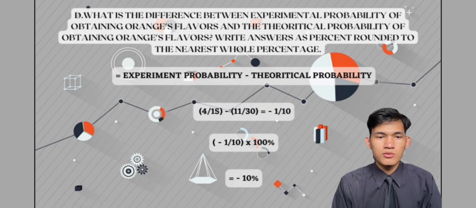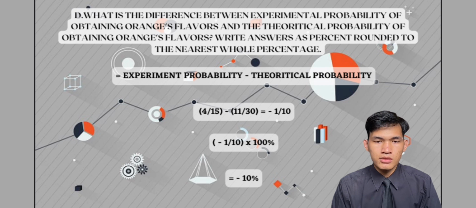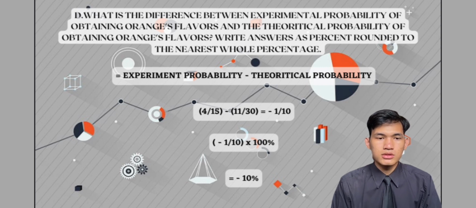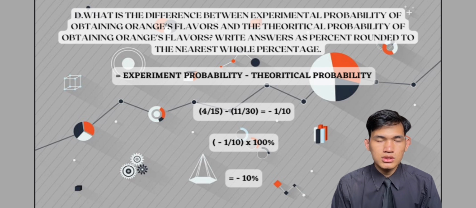Question D. What is the difference between experimental probability of obtaining orange flavor and the theoretical probability of obtaining orange flavor? Write answer as a percent rounded to the nearest whole percentage. So for this question, we just need to minus the theoretical probability from the experimental probability. The experimental probability for orange is 4 over 15 and theoretical probability for orange is 11 over 30.